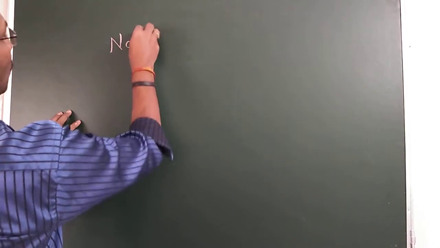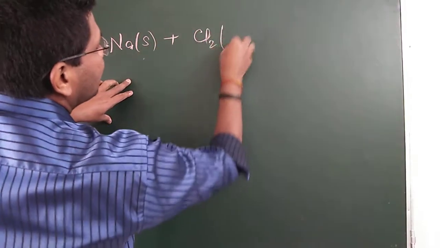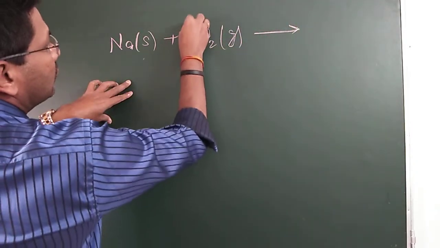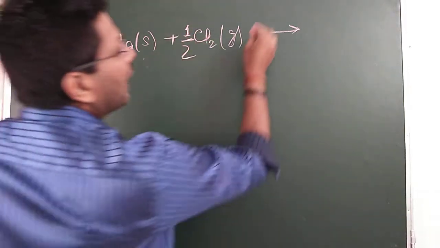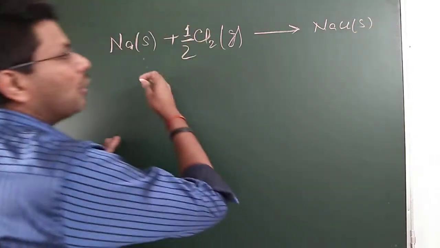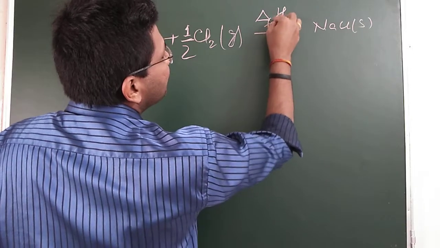So first we will start with sodium. Sodium is present in the solid state and chlorine is a gas. So 1 mole of sodium reacts with half mole of chlorine gas to form sodium chloride solid. The amount of energy released in this process is called heat of formation.